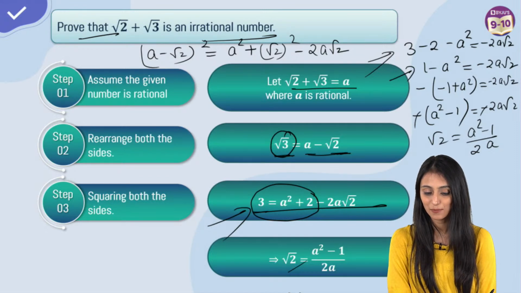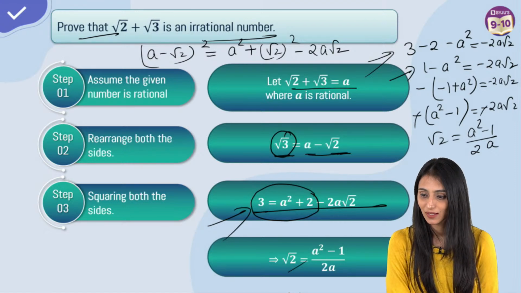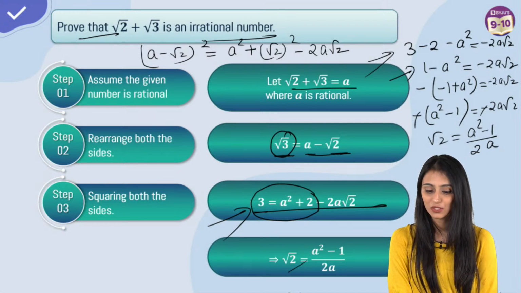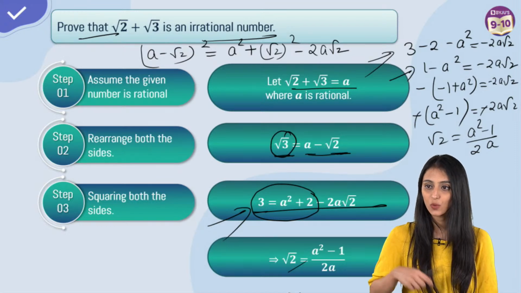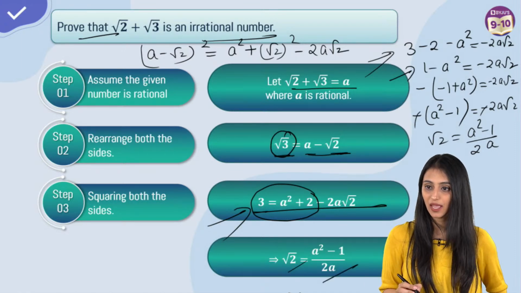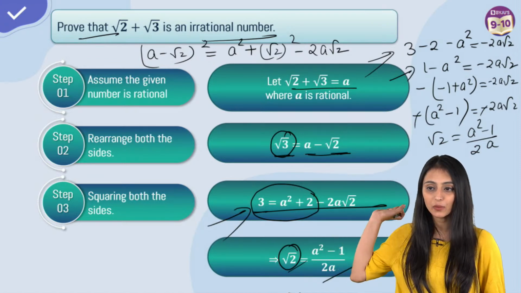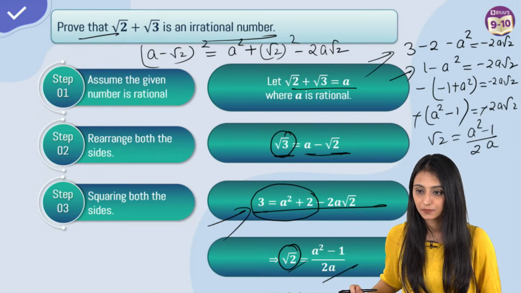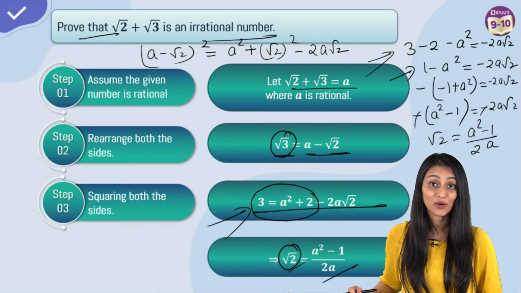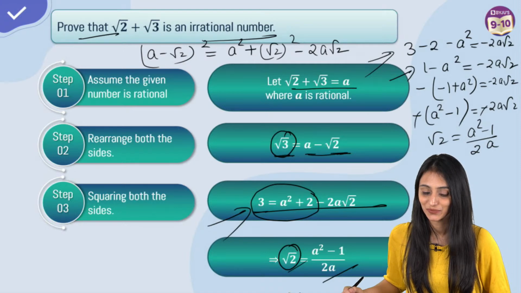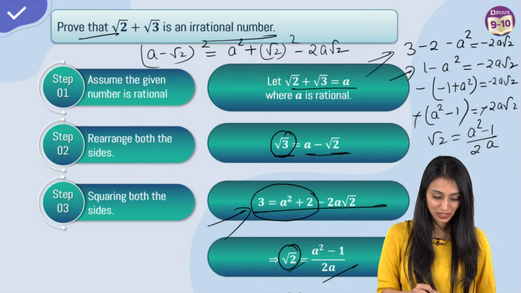Right, absolutely. All right. 2a, yes, 2a also we have taken to the other side. Everything. We have only left this root number over here. Rest everything on the other side. And we are doing this deliberately. Yes, Akash, there are. But according to the CBSE syllabus, you have to use this contradiction method. This is clear. Awesome. So we can move ahead.